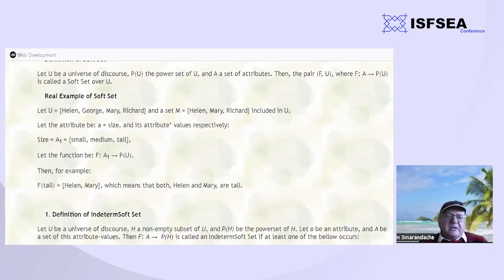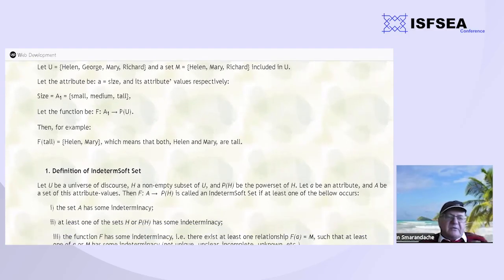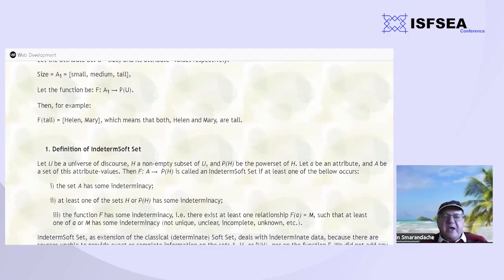A real example: we have the universe of discourse formed by four people, Helen, George, Mary, and Richard, and then a subset formed by Helen, Mary, and Richard, which are included in U. Let's consider the attribute size, for example small, medium, and tall. The function F defined from A to P(U) is a soft set as defined by Molodtsov. For example, F of tall equals Helen, Mary, which means both of them are tall.